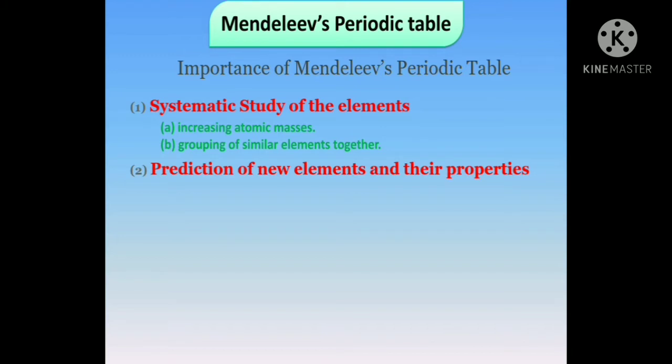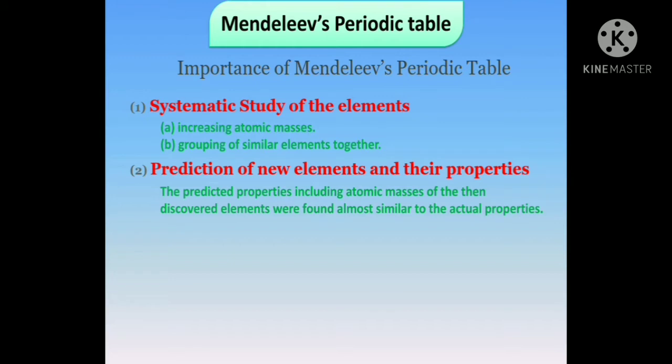The second importance is prediction of new elements and their properties. The predicted properties, including atomic masses, of the discovered elements were found to be almost similar to the actual properties. For example, in group 3rd B, 4th period, first series, the element was named by Mendeleev Eka-boron, which was later discovered as scandium.